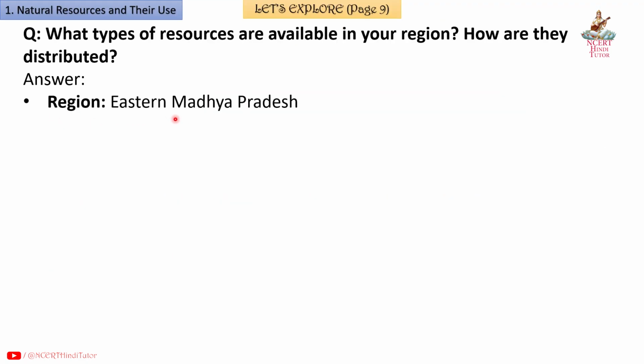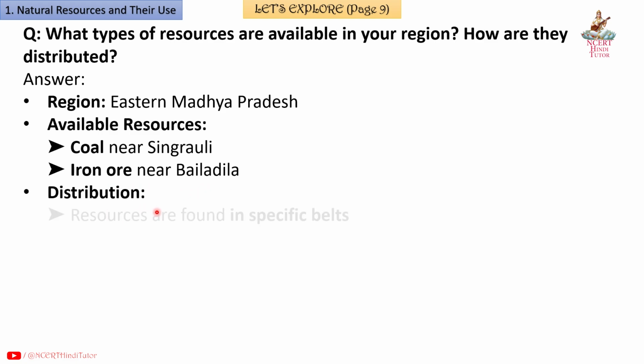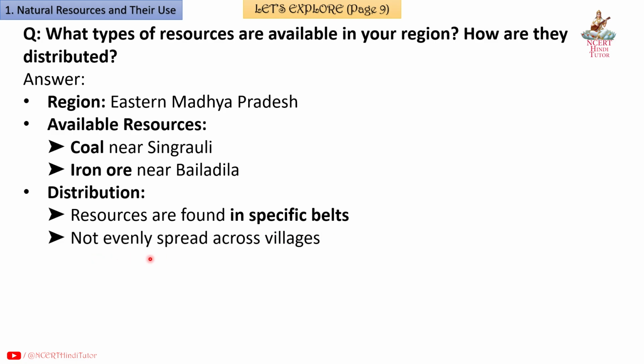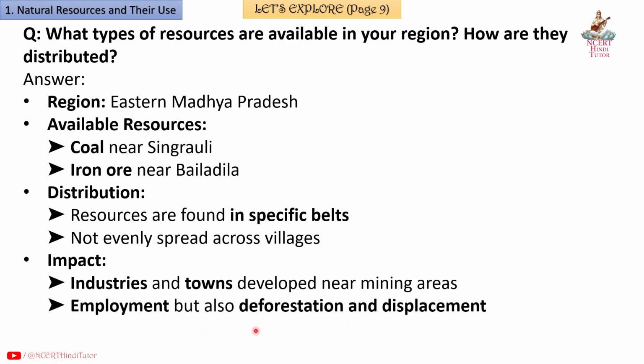Region: Eastern Madhya Pradesh. Available resources: coal near Singaroli, iron ore near Bailadila. Distribution: resources are found in specific belts, not evenly spread across villages. Impact: industries and towns developed near mining areas. Employment, but also deforestation and displacement.